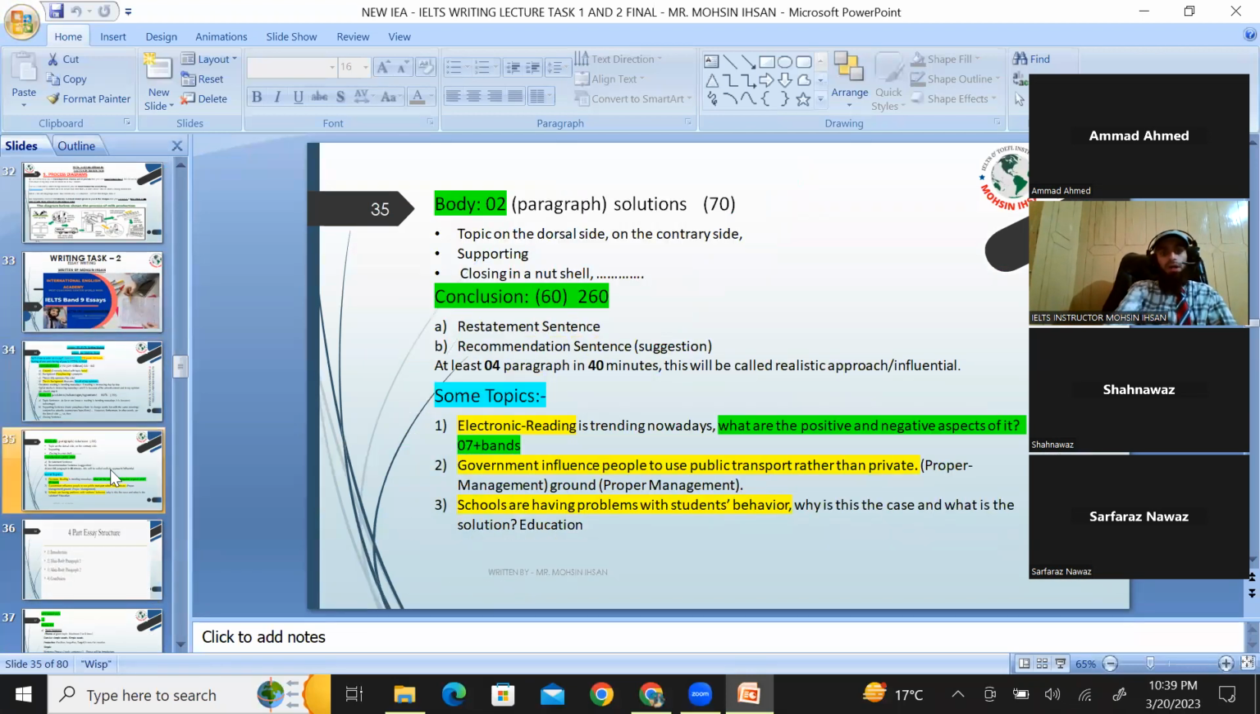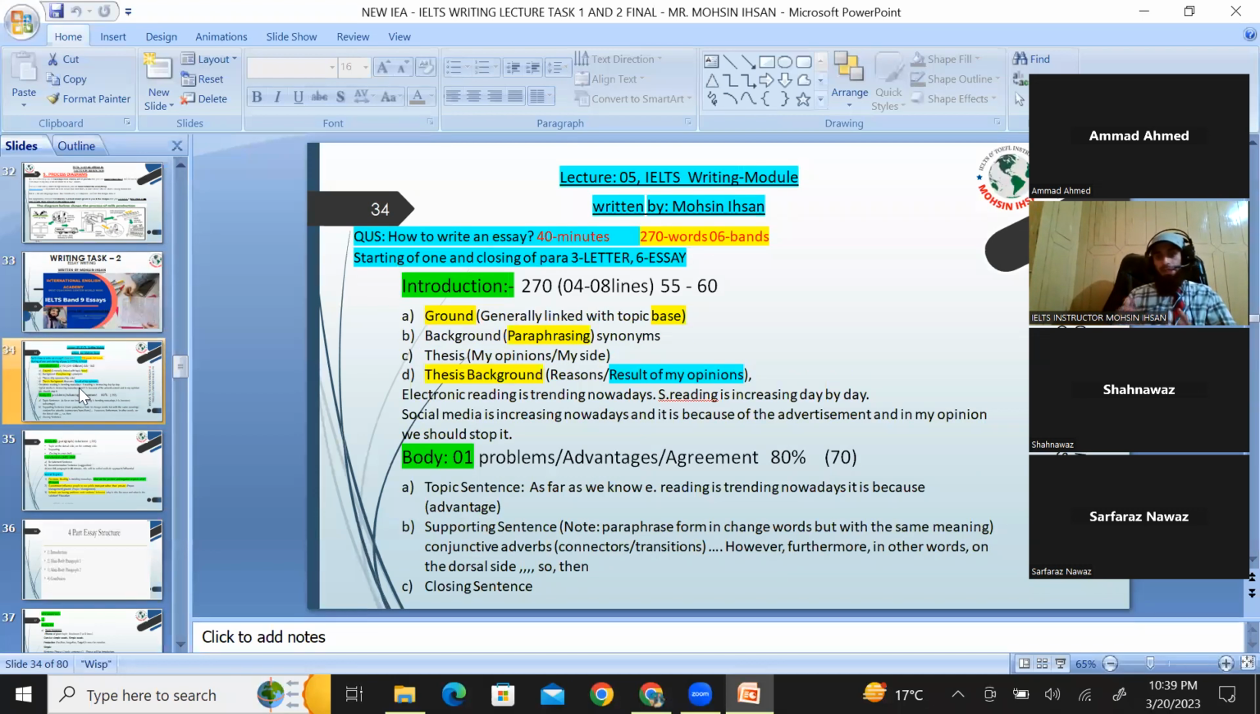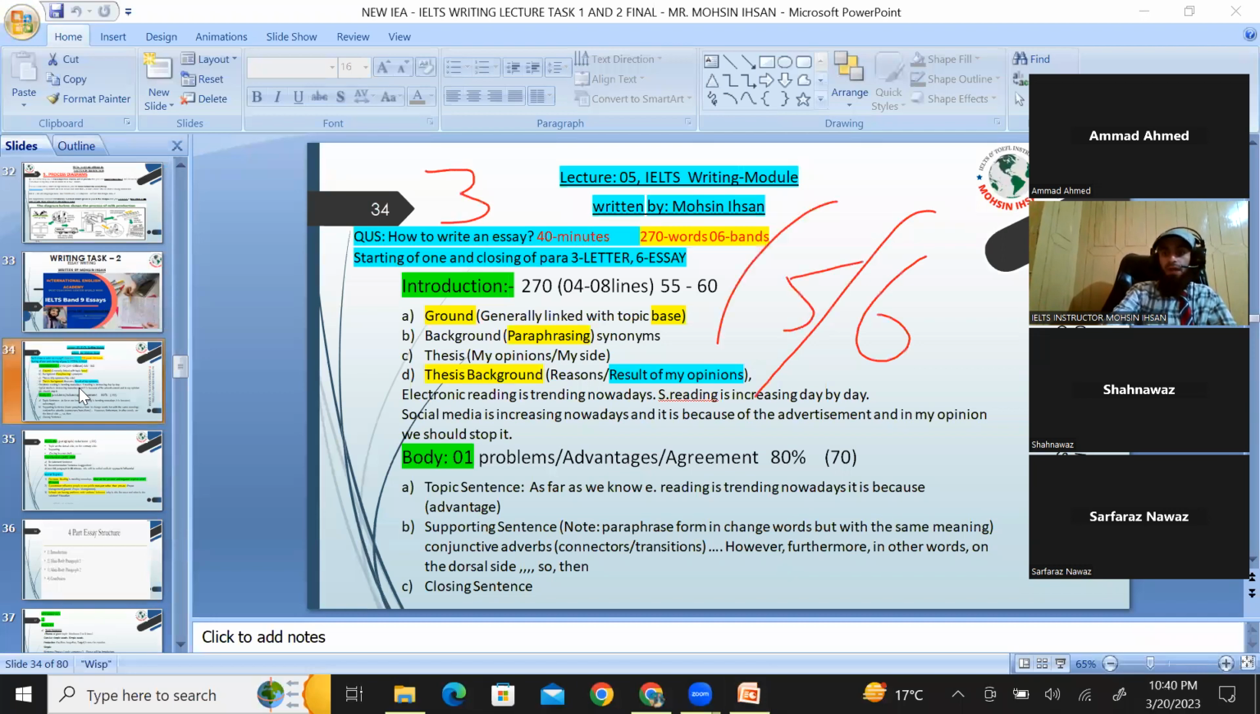Now, part two in the writing is similar for academic and general, right? How to write an essay is a very, very important topic. 100% would be wrong, it is a 200% important topic, because it has six bands, and task one has three bands. Out of six, if you get five, I highly appreciate the student. Three and five can equal eight. And if you get two in task one and five, that is seven.